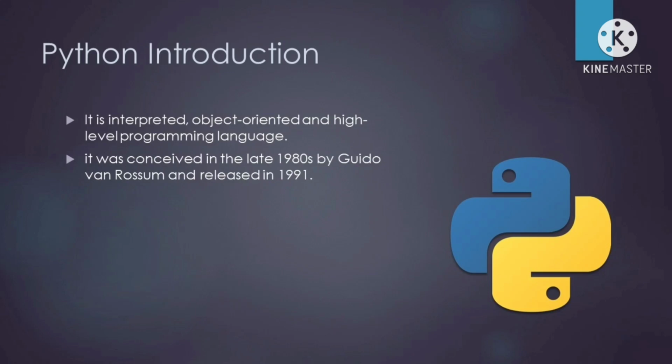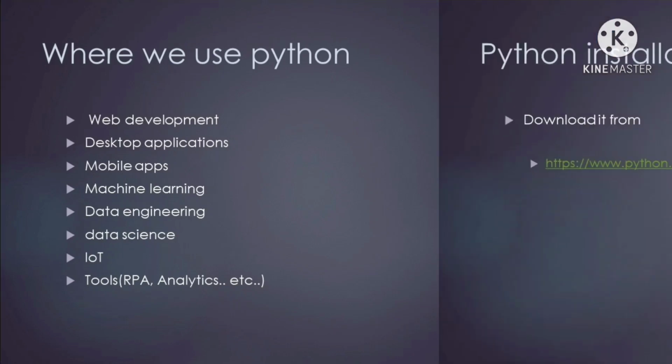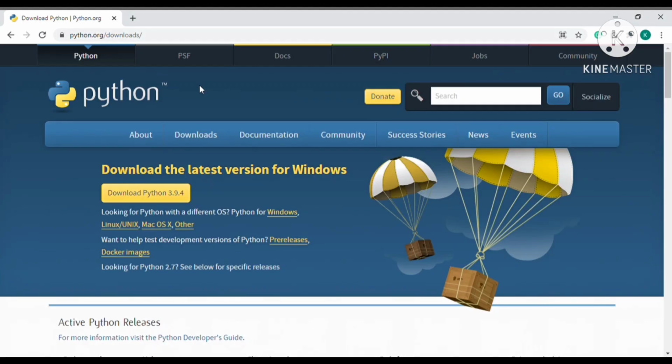Now coming to the next topic, where we can use Python. We can use Python in many places, like web development, desktop applications, mobile apps, machine learning, data engineering, data science, IoT, and tools like RPA, analytics, and etc. Next, Python installation. You can download it from python.org/downloads, depending on your system requirements like OS, and download the specified version of the installation file.